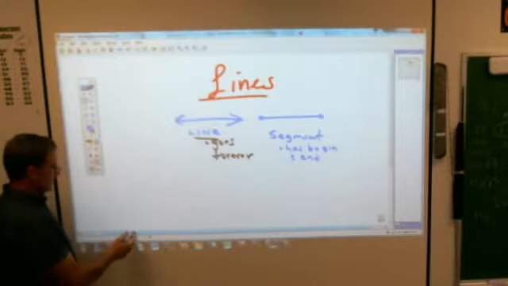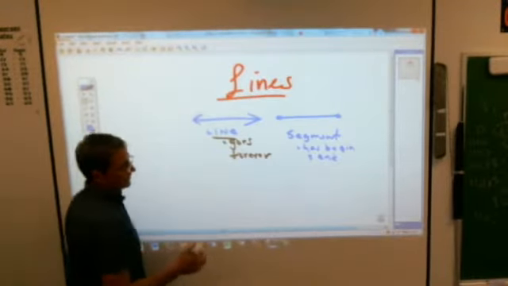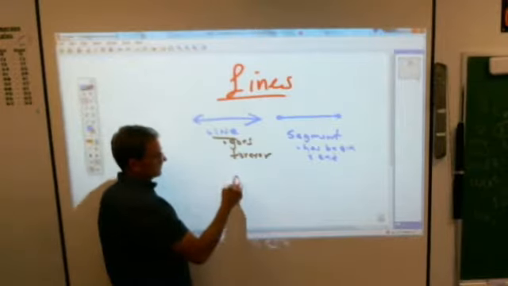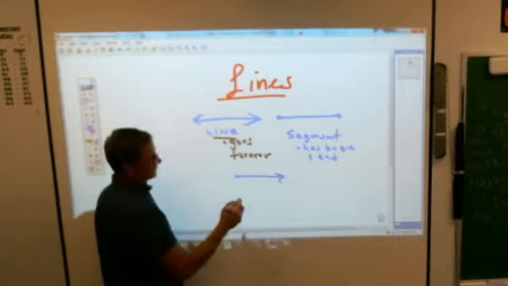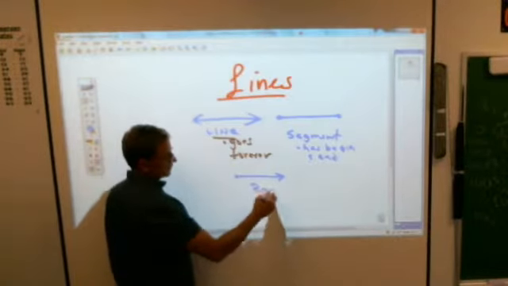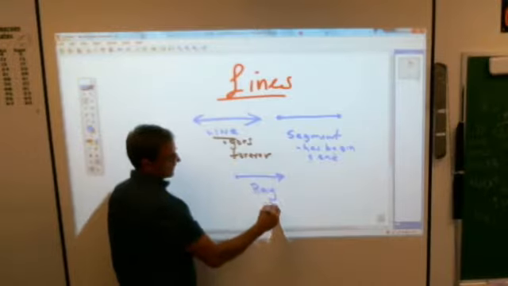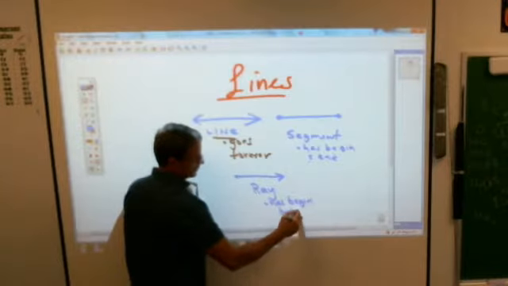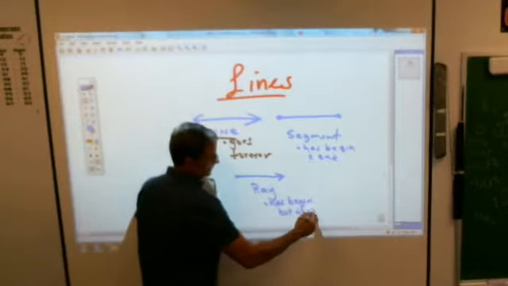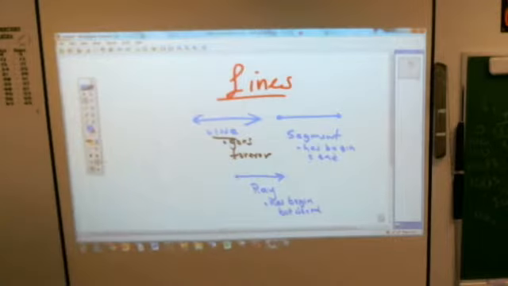And then the other one is, ladies and gentlemen, a combination of both of those, where it has a beginning but no end, or no beginning and an end, I don't know. This is called a ray. It has a beginning but no end. And that's all you really need to know about that, because we are just going to give you definitions of those and we need to write them down.